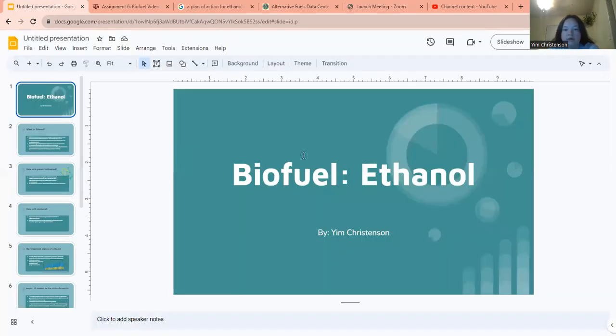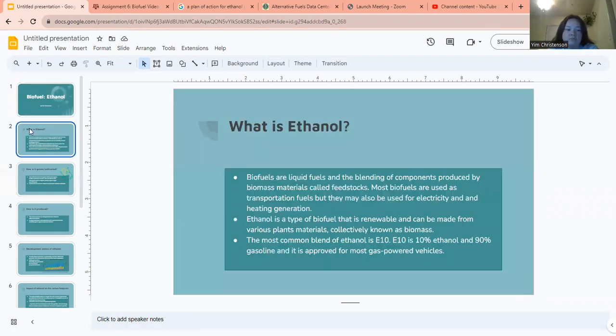Okay, so my biofuel was ethanol. Biofuels are liquid fuels and the blending of components produced by biomass materials called feedstocks. And most biofuels are used as transportation fuels, but they also may be used for electricity and heating generation.